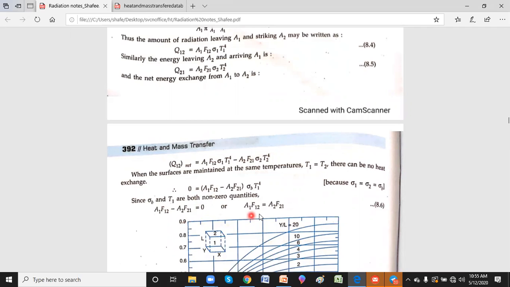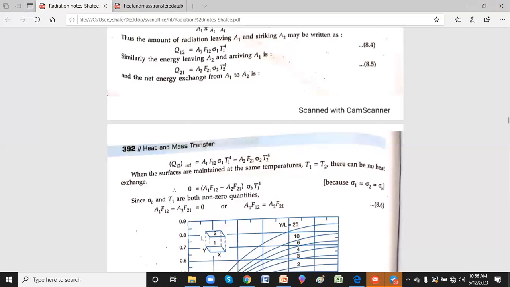Assume I know how to find the shape factor F12, and A1 and A2 are given. Now assume F21 I have to find, because I need Q21. So F21 is A1 F12 divided by A2, and then obviously I can find F21.